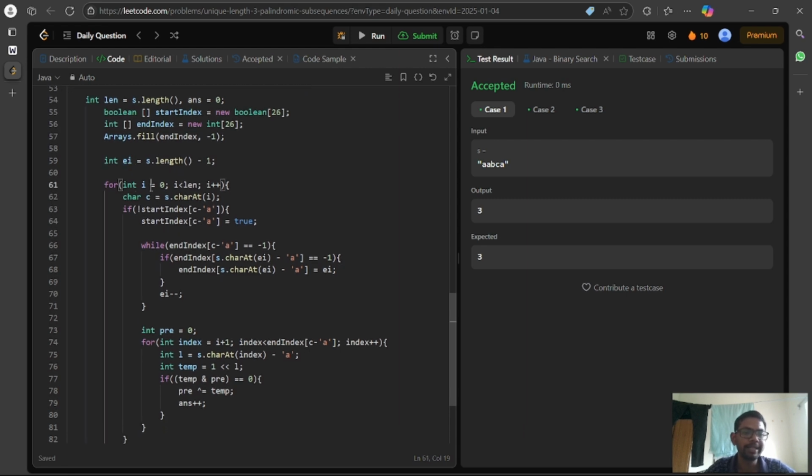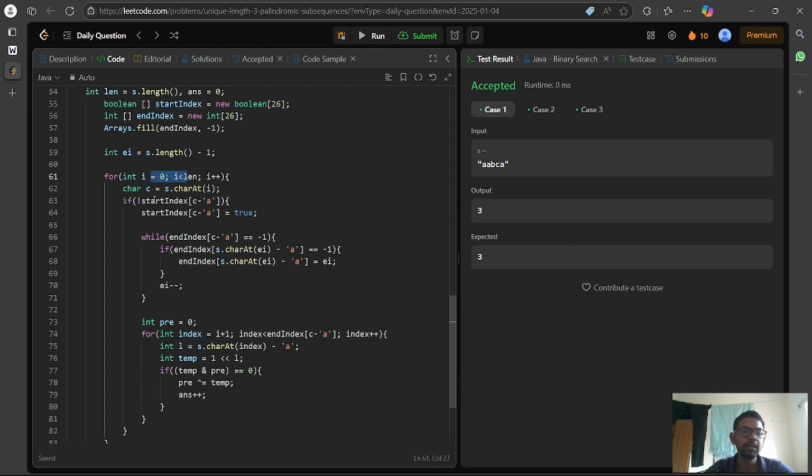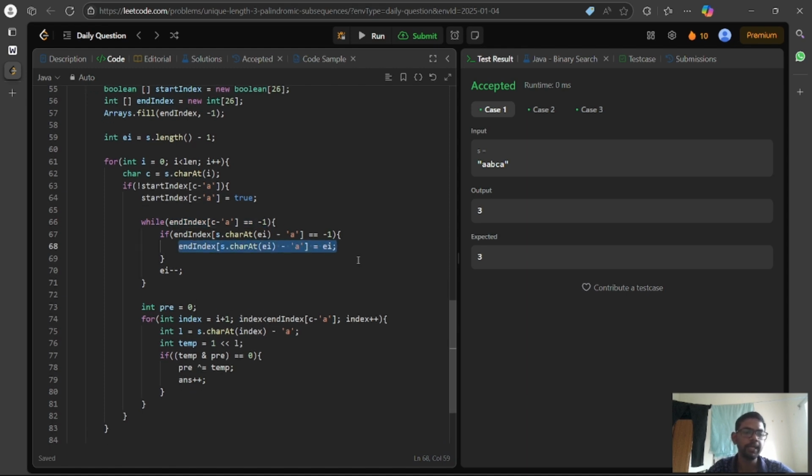Okay, now we start at the start of the string, and if it has not occurred previously, we set it to true. It has occurred now, and till we get the end index of the present character, we keep iterating from the back and keep updating the end index array. Okay, this part is clear.